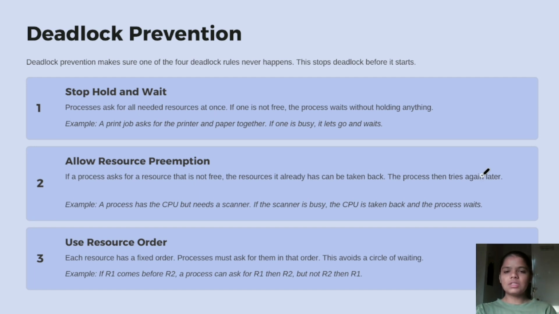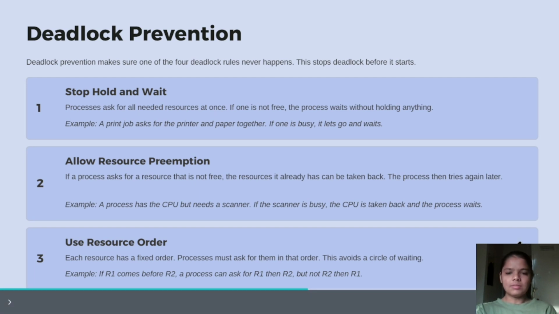If the scanner is busy, then the CPU is taken back and the process waits. Third one is the use of resource order. Each resource has a fixed order. Processes must ask for them in that order. This avoids a circular wait. For example, if R1 comes before R2, a process can ask for resource R1 then R2, but not R2 then R1.